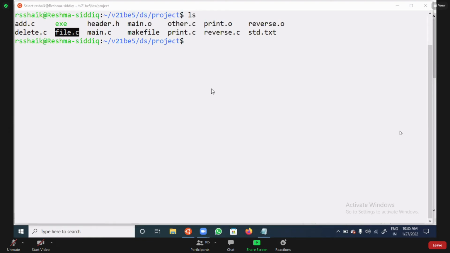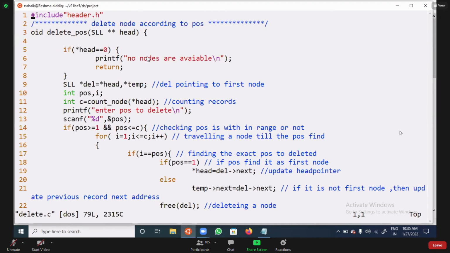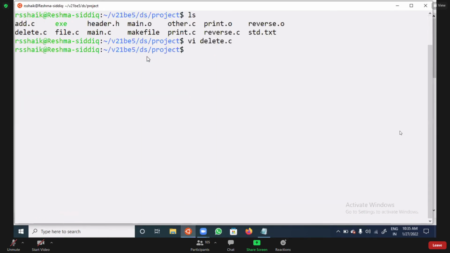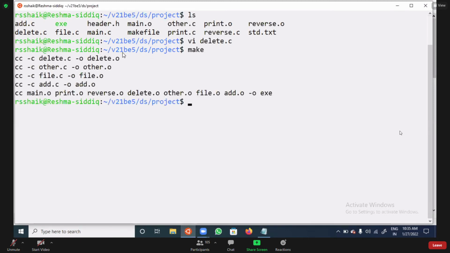Now I am going to open that delete file. Now I write v. Now you can observe here, main is already compiled, print is compiled, reverse is compiled. Apart from these three, the remaining all will compile. You can see delete, other file, add. Warning is different, right?